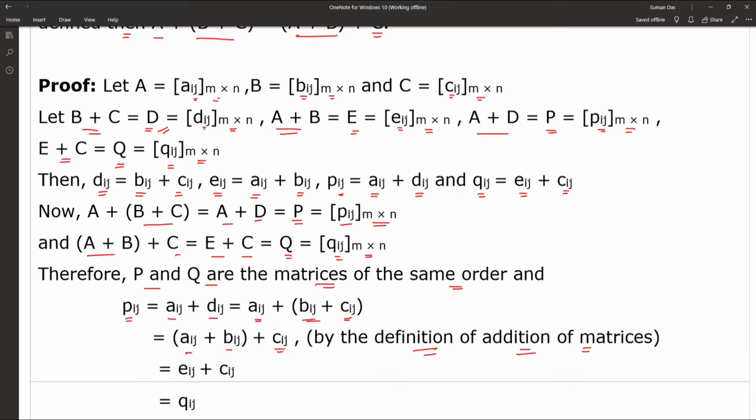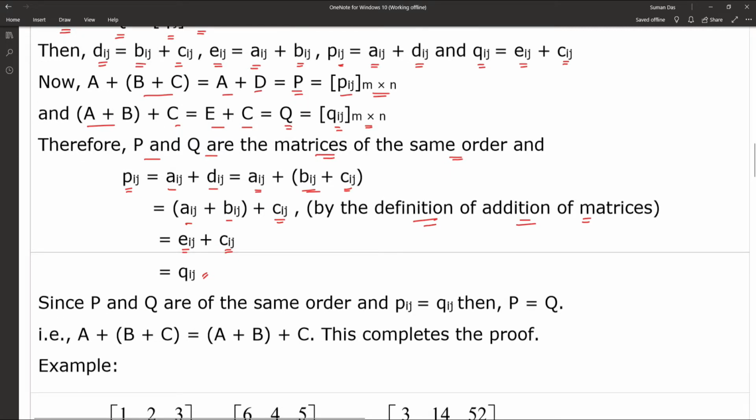and that is by the definition of addition of matrices. So that can be written as Eij plus Cij, and that one is equal to Qij. Since P and Q are of the same order and Pij is equal to Qij, then we can say P is equal to Q. So that completes the proof that A plus (B plus C) is equal to (A plus B) plus C. That means matrix addition follows the associative law.